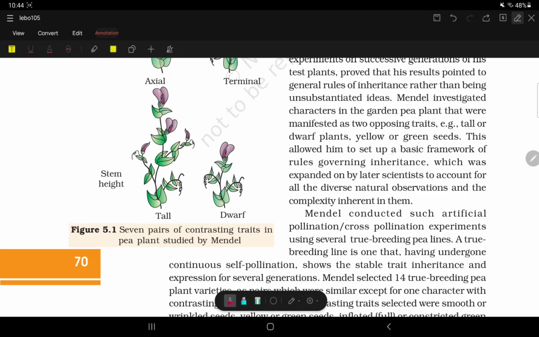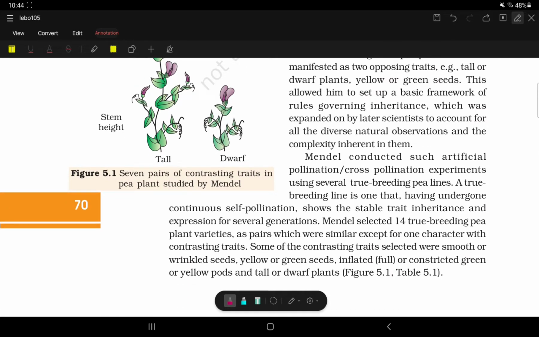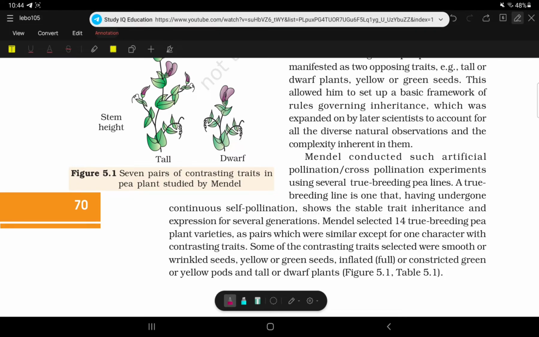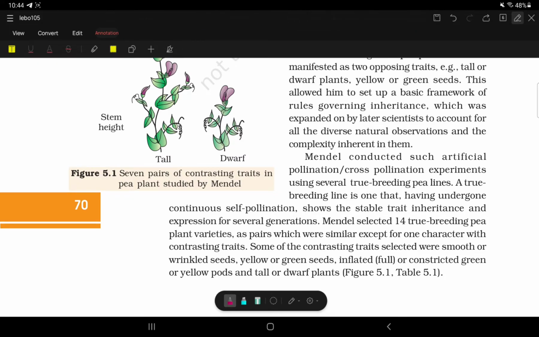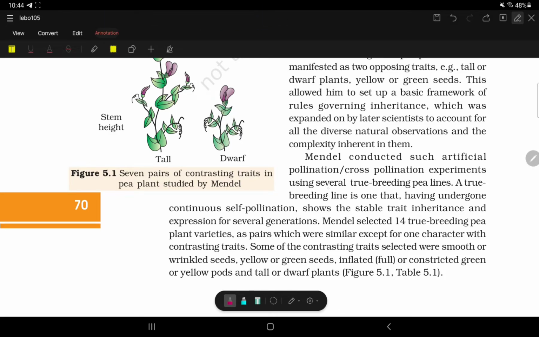These allowed him to set up a basic framework on rules governing inheritance, which was expanded on by later scientists to account for all the diverse natural observation. Now, what did Mendel do? What is the main experiment of Mendel? Mendel conducted artificial pollination, cross pollination experiments using several true breeding pea lines.